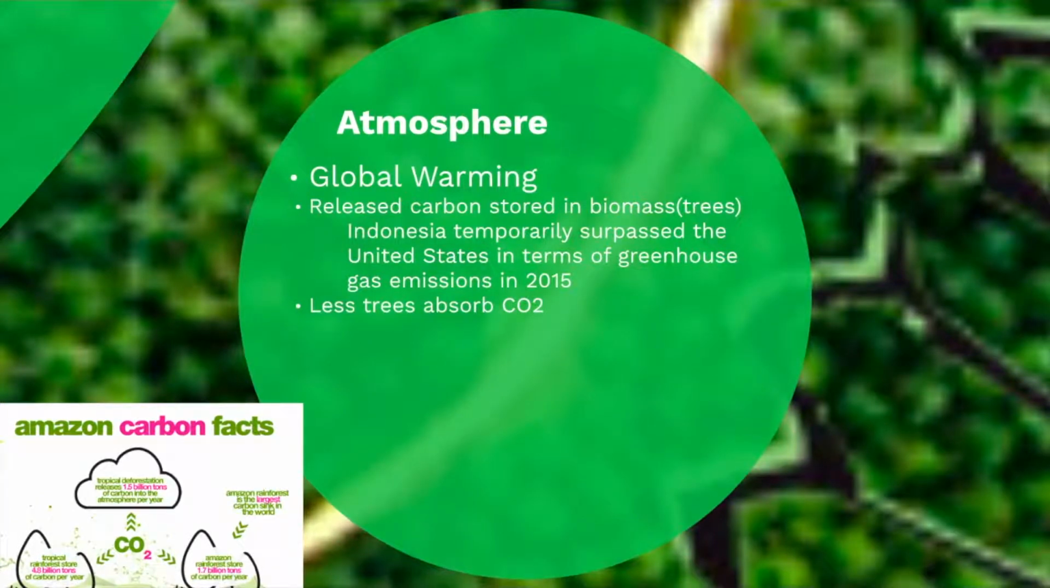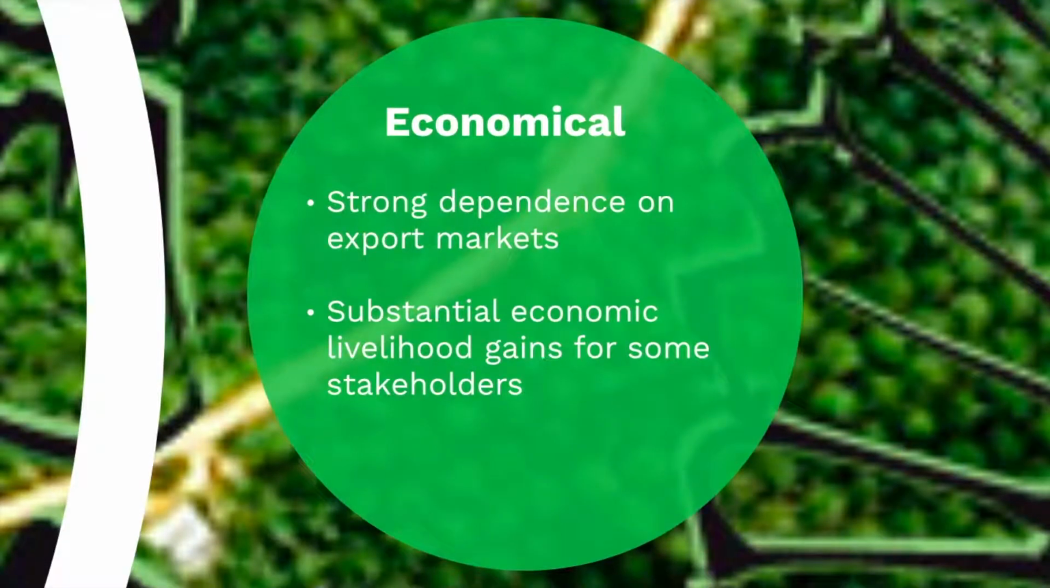As for the atmosphere, it intensifies the greenhouse effect, thus global warming. Greenhouse gases like water vapor and carbon dioxide are released when combustion of trees and forest fires occur. Also, there will be fewer trees to absorb carbon dioxide in the atmosphere. Indonesia, being the world's largest producer of palm oil, surpassed the United States in terms of greenhouse gas emissions in 2015. On the economic aspect, there is a strong dependence on the export market, but it provides substantial economic livelihood gains for some stakeholders.